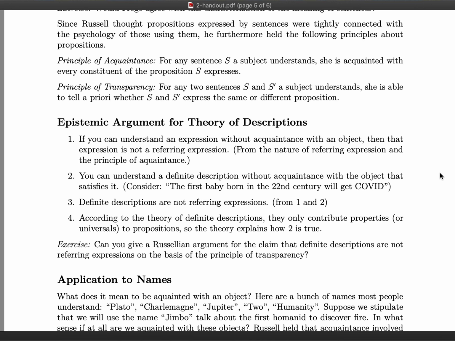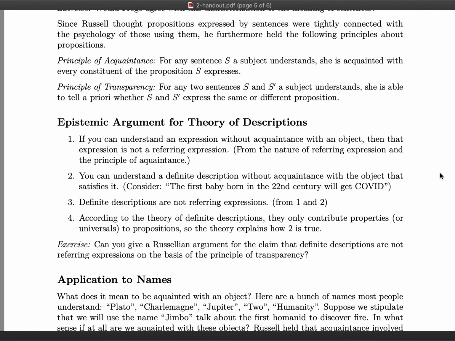And so, according to his view, and this is again the step in premise 4, similar to the arguments above in the previous video, according to the theory of definite descriptions, these expressions only contribute properties to propositions that sentences containing them express.